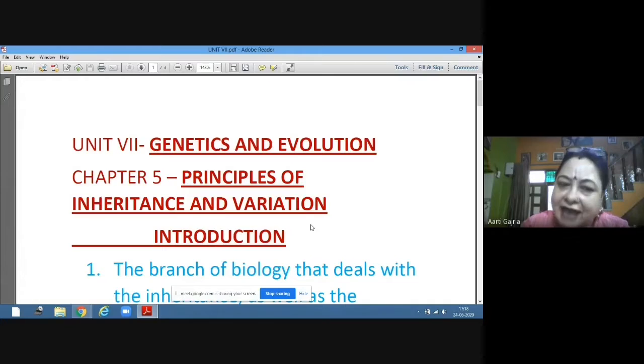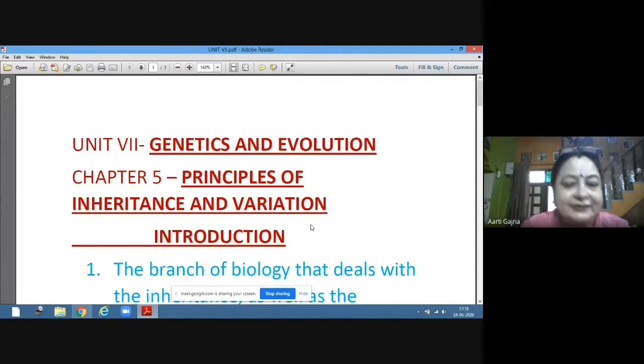Genetics is inheritance. Inheritance means the traits which you are getting from your parents. And this inheritance is because of genetics. Genetics is the branch of biology that deals with the inheritance of characteristics. That is why you all are similar to your parents more than to your grandparents and then to your auntie and uncle, and you are not at all similar to the persons who are roaming around on the road. So this similarity is because of genetics.